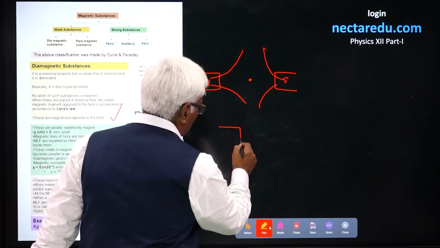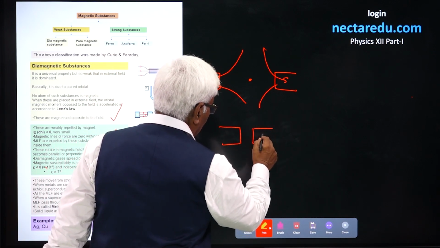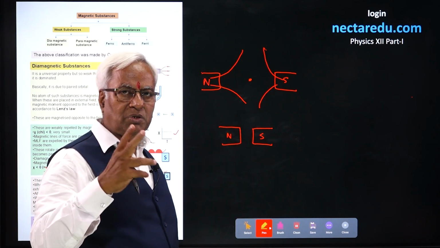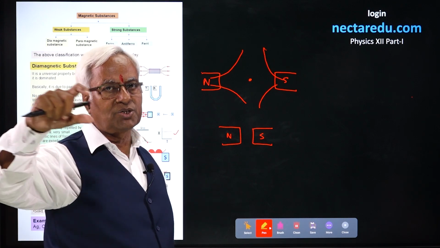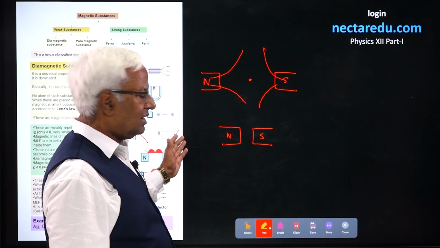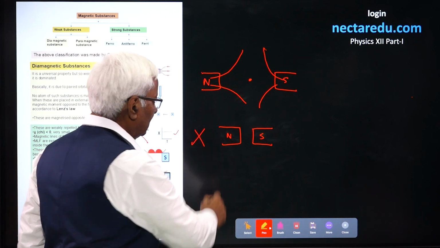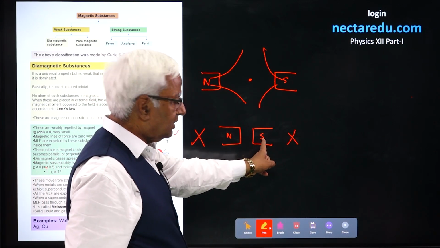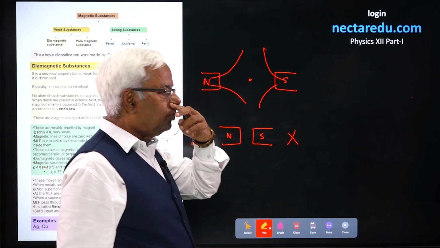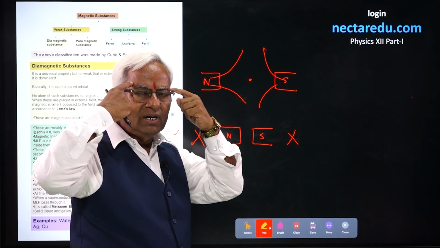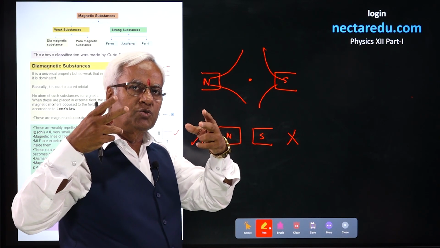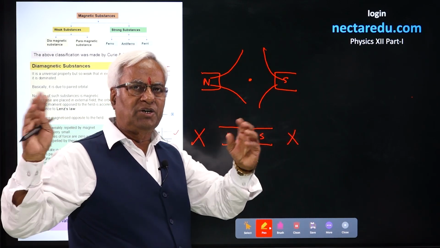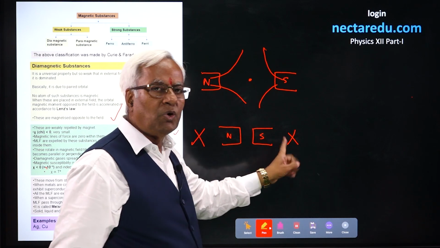But if the two poles are very close to each other, like north and south, you see, when I am drawing north and south poles separately, it doesn't mean that poles exist separately. We are not concerned with another south pole. That's why I have avoided another south pole here. Similarly, I have avoided the north pole associated with the south. So whenever north and south poles are drawn separately, you have to consider that we are considering the effect of these two poles only, although other complementary pairs are there with these poles.